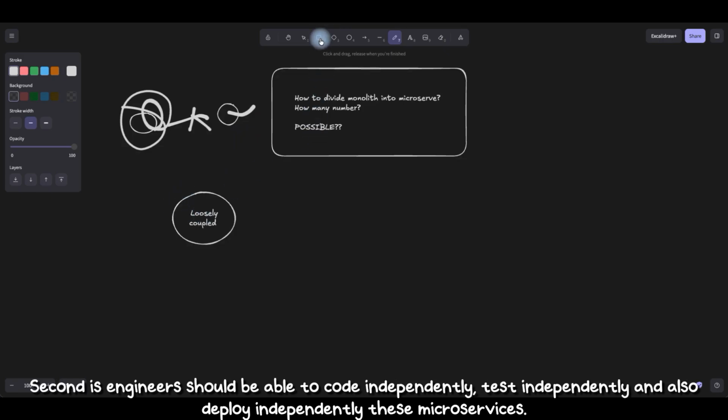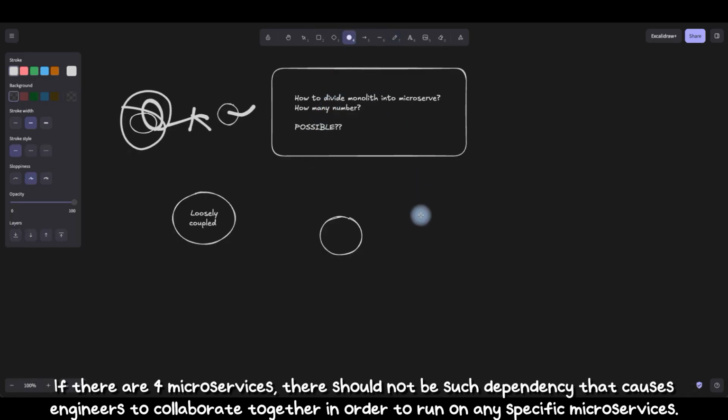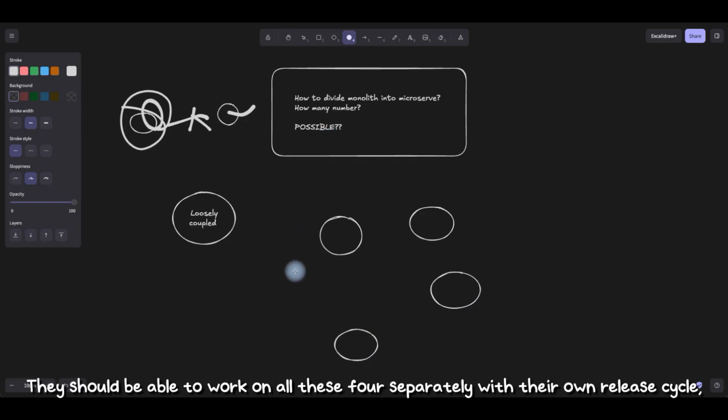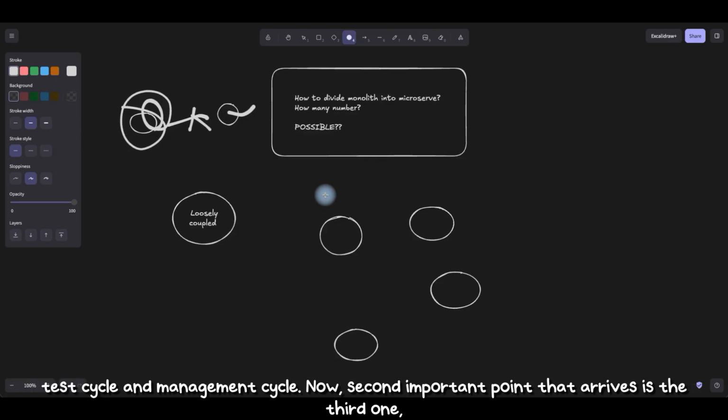Second, engineers should be able to code independently, test independently, and also deploy these microservices independently. If there are four microservices, there should not be such a dependency that causes engineers to collaborate together in order to run any specific microservice. They should be able to work on all four separately, with their own release cycle, test cycle, and management cycle.